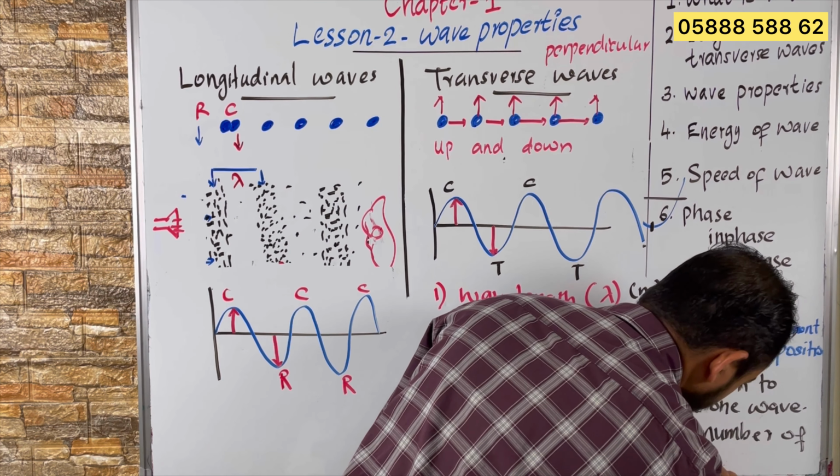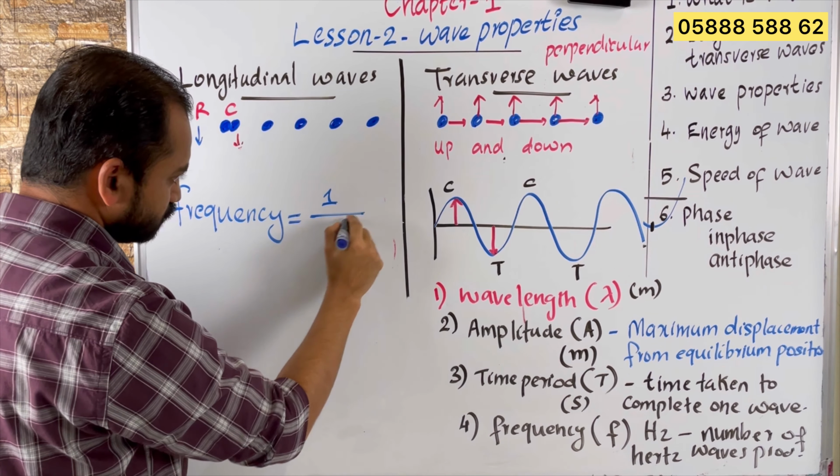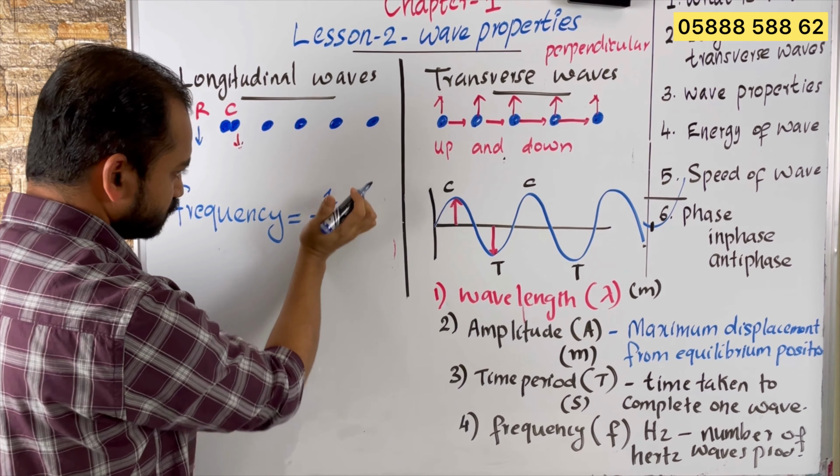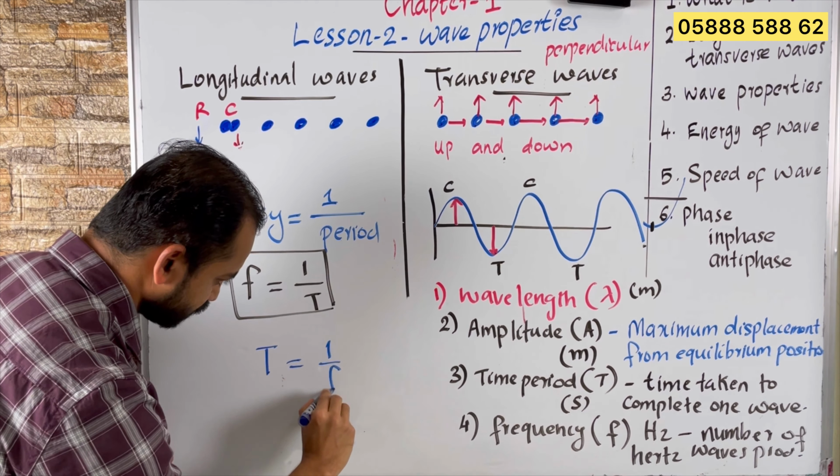Frequency and time period, we can write frequency is equal to 1 over time period. Frequency we represent by the letter f. So frequency is equal to 1 divided by time period, that we represent by capital letter T. So this is the relationship connecting frequency and time period. Then of course you know this, right? So time period will be equal to 1 by frequency.